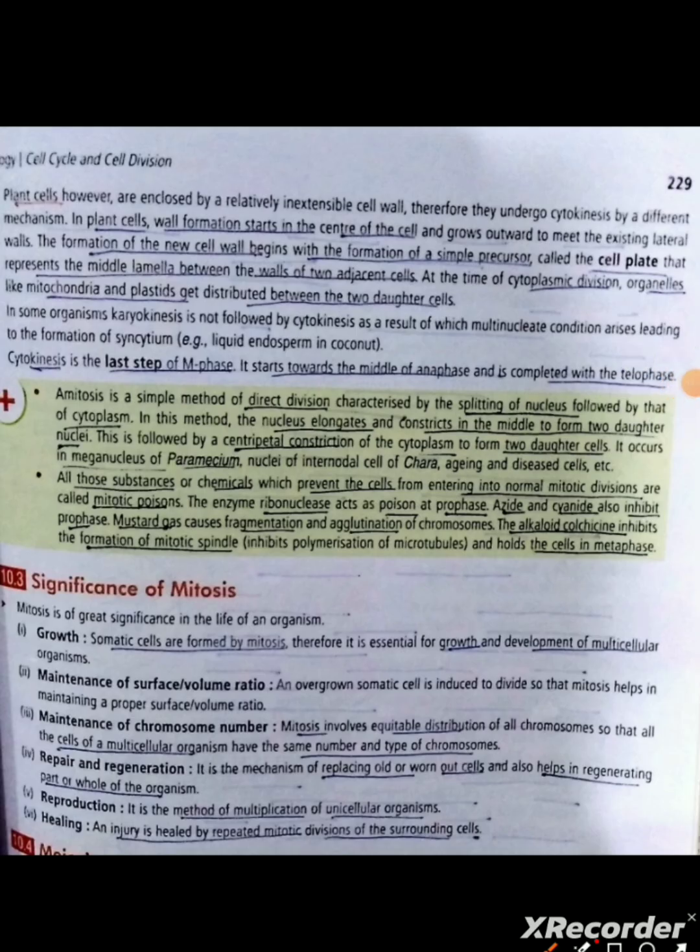Plant cells, however, are enclosed by a relatively inextensible cell wall. Therefore, they undergo cytokinesis by a different mechanism. In plant cells, wall formation starts in the center of the cell and grows outward to meet the existing lateral walls. The formation of the new cell wall begins with the formation of a simple precursor called the cell plate that retains the middle lamella between the walls of two adjacent cells.